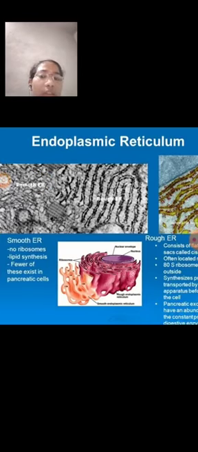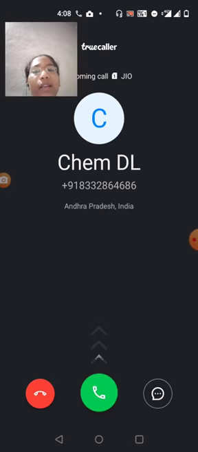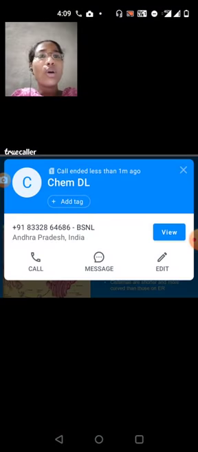Next we are going to discuss another cell organelle, the Golgi apparatus. The Golgi apparatus was discovered by the scientist Camillo Golgi in 1898 in the nerve cells of the owl.